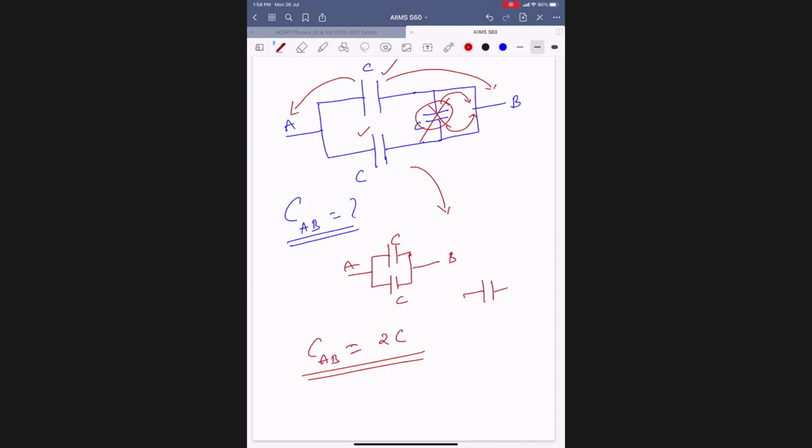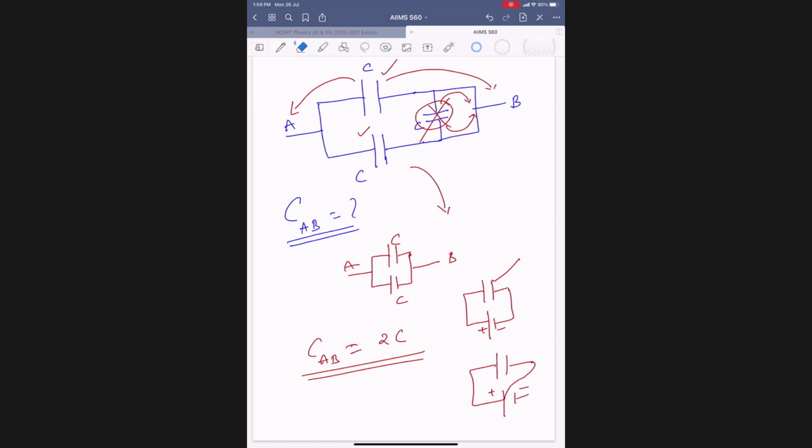Right. Actually, this is a capacitor, this is a battery, with plus and minus. One plate is connected to plus, it will charge up. Now what you are doing is connecting like this. You have a battery, plus and minus, and you are connecting both ends to the plus terminal only. Will it charge up? What is the potential difference? Zero. Q is equal to CV. Potential difference V is 0. It will not charge up.